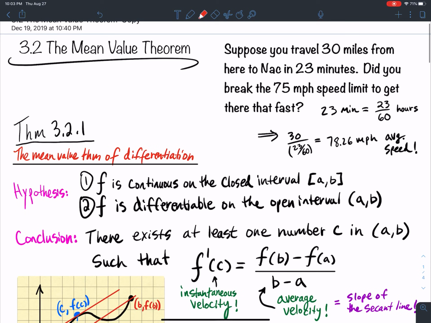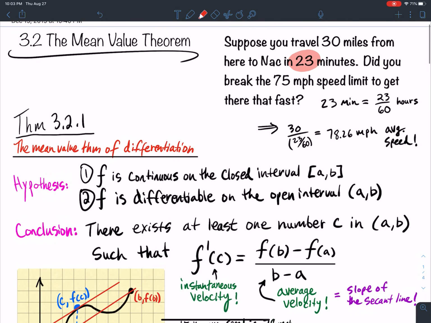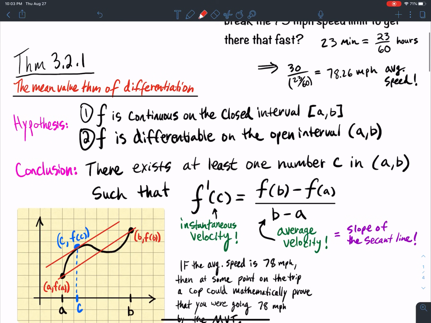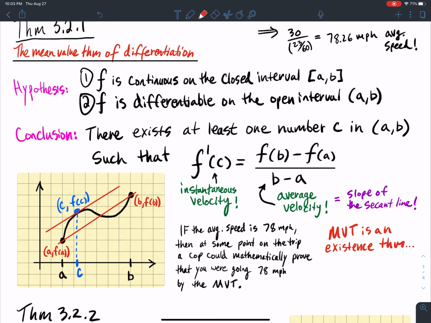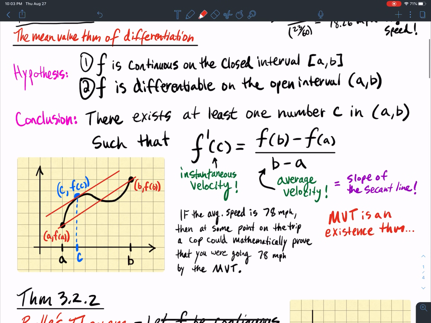Maybe they have traffic cameras that spot them at Lufkin, and then 23 minutes later they have a traffic camera that spots them in Nac. And they say, look, there's no way that they could have got from Lufkin to Nac without going at least 78 miles per hour at one point during the trip. Therefore, they broke the speed limit, right? Now, if you get pulled over for going a couple miles over the speed limit, maybe that's a little fishy, right?